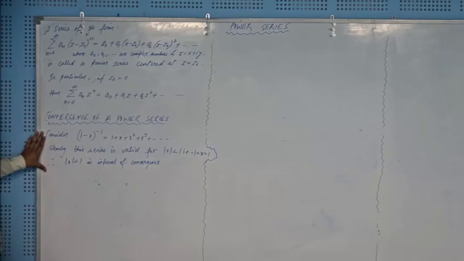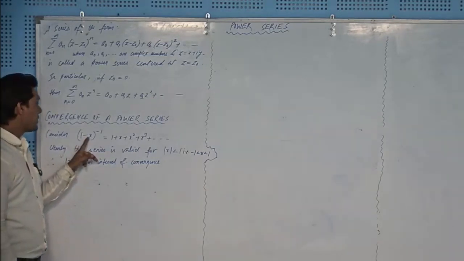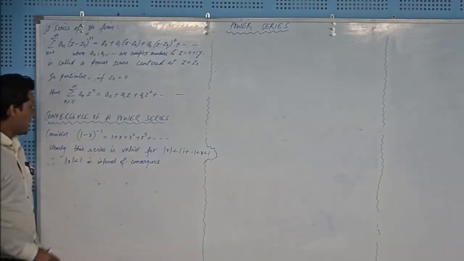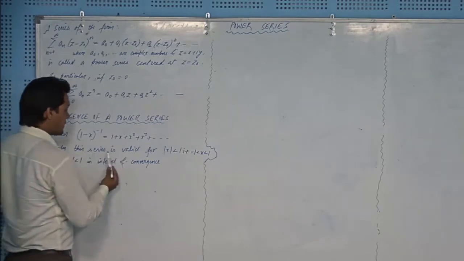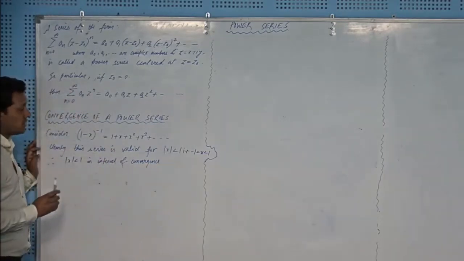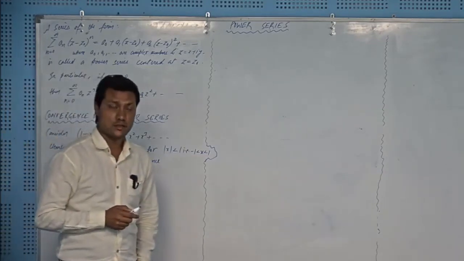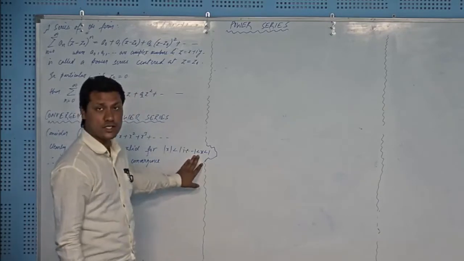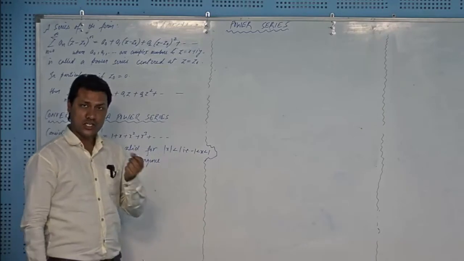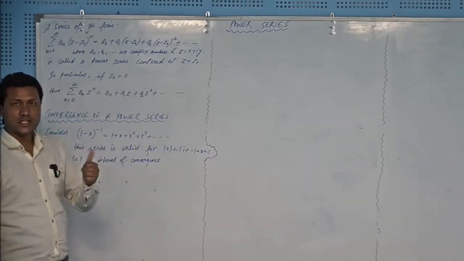So similar to this, if I had 1 minus z here in place of x, we had 1 minus z to the power -1, then 1 plus z plus z square plus z cube, and in that case, the series will be valid for mod z less than 1. And mod z less than 1 indicates a disk, an open disk, not an interval as in this case. There is a difference between mod x less than 1 and mod z less than 1. Mod z less than 1 indicates an open disk centered at 0 and radius equal to 1.